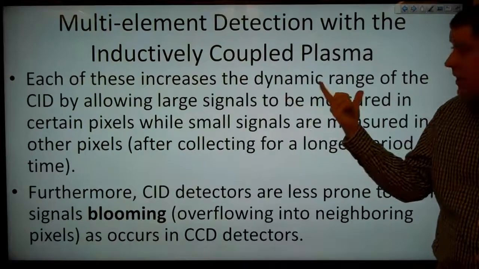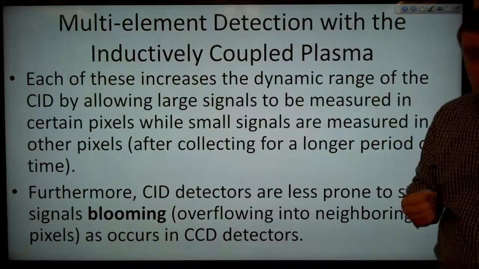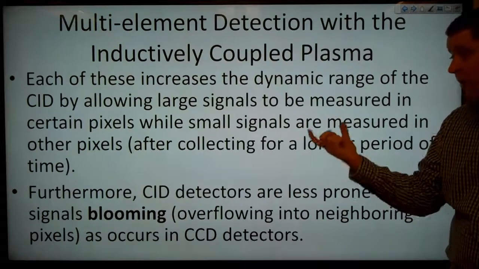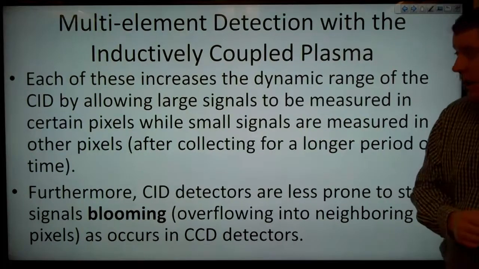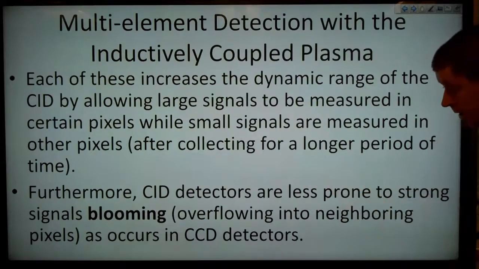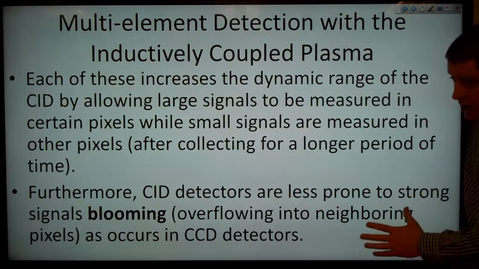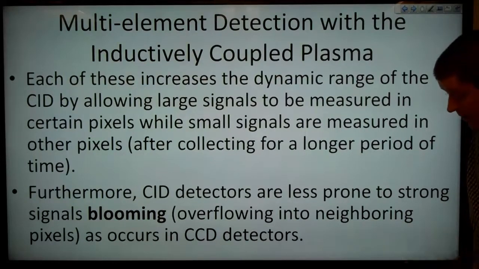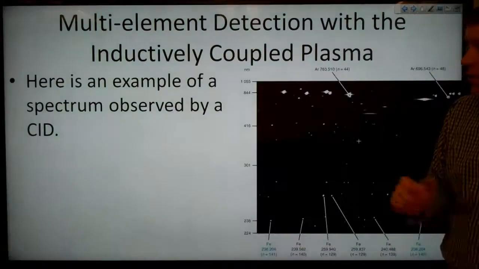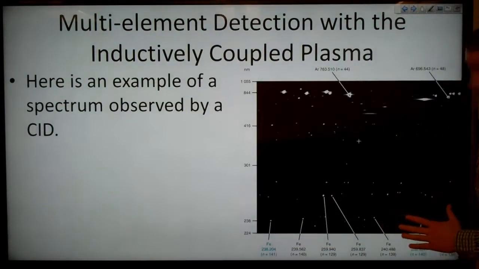So each of these increases the dynamic range of the CID compared to the CCD by allowing large signals to be measured in certain pixels, while small signals are measured in other pixels after collecting for a longer time. Furthermore, CID detectors are less prone to strong signals blooming, this is overflowing into neighboring pixels, as occurs in our CCD detectors. So here's an example of a spectrum observed by a CID.